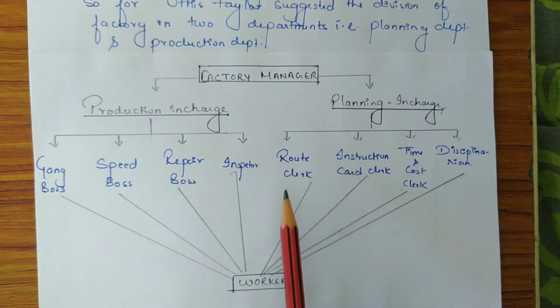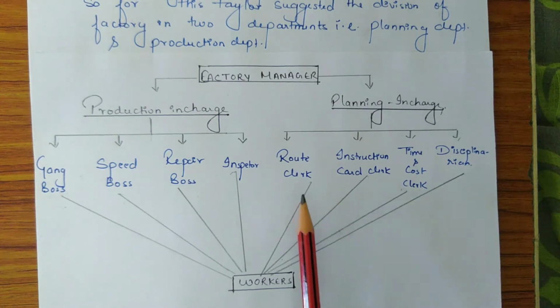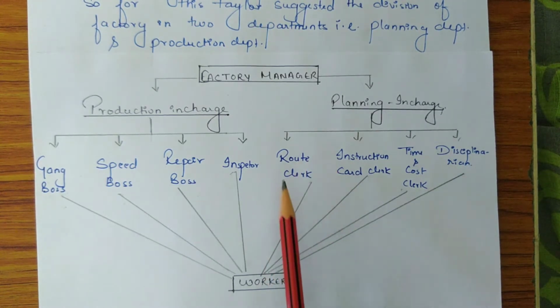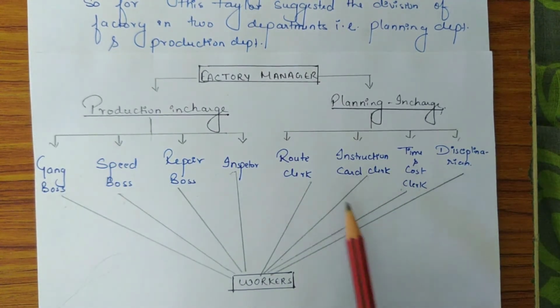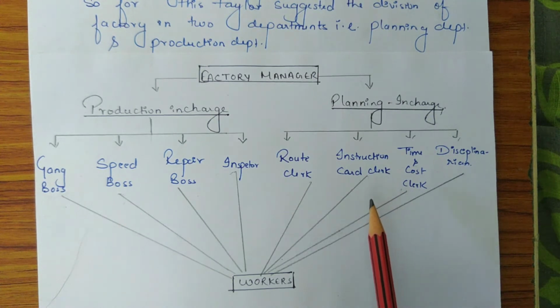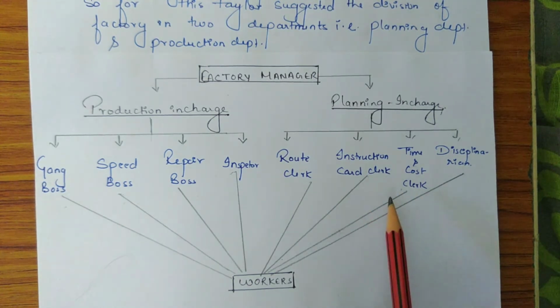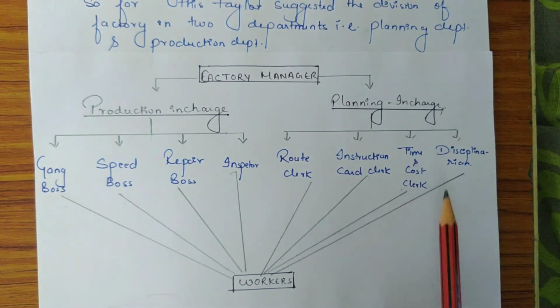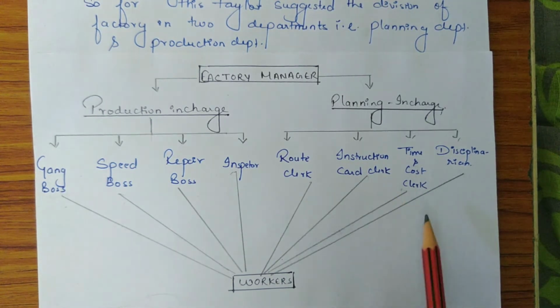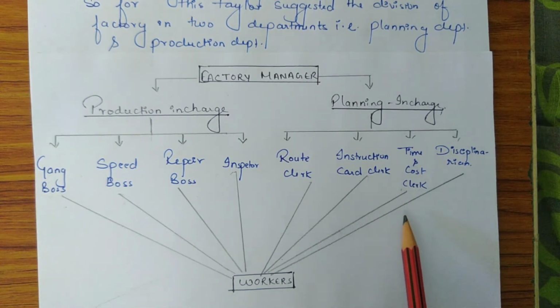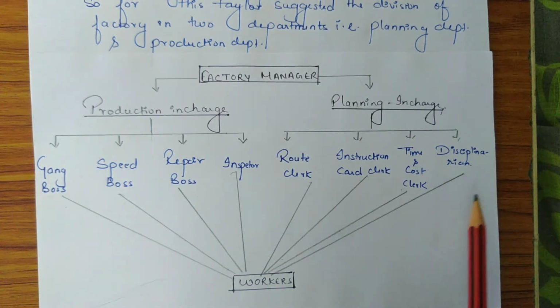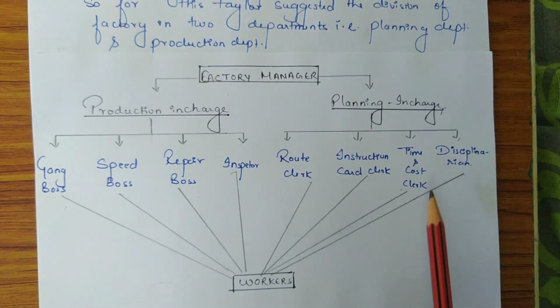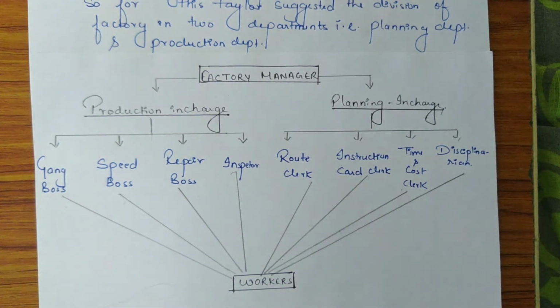Next are the functions of the supervisors under the planning in-charge. The function of the route clerk is to fix the sequence of steps for performing a mechanical or manual job. The instruction card clerk is responsible for giving general instructions necessary to carry on the job in a specified manner. The time and cost clerk is responsible for fixing the time for starting and completion of the job, and he also prepares the cost sheets for every job. And the disciplinarian, this foreman, is responsible for performance of the job in an orderly and systematic way.